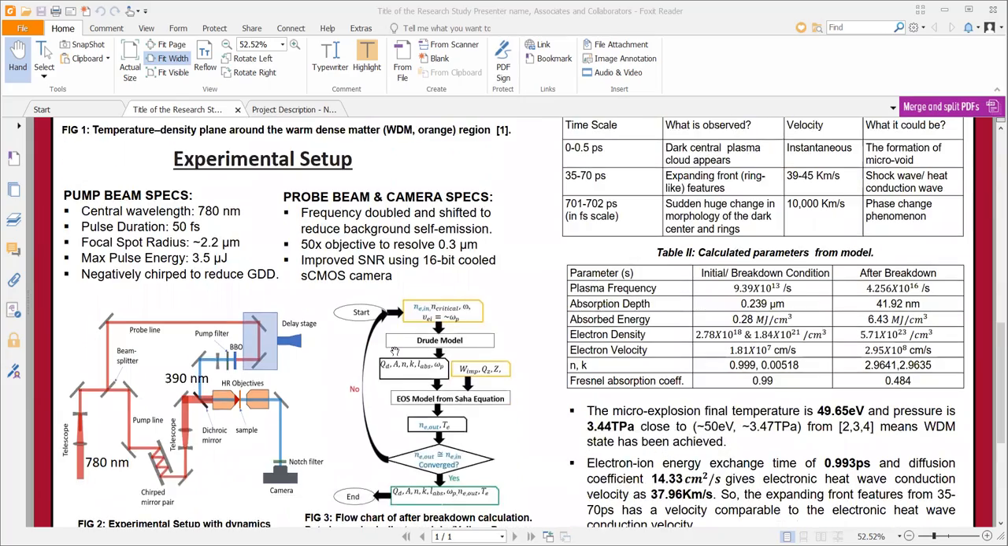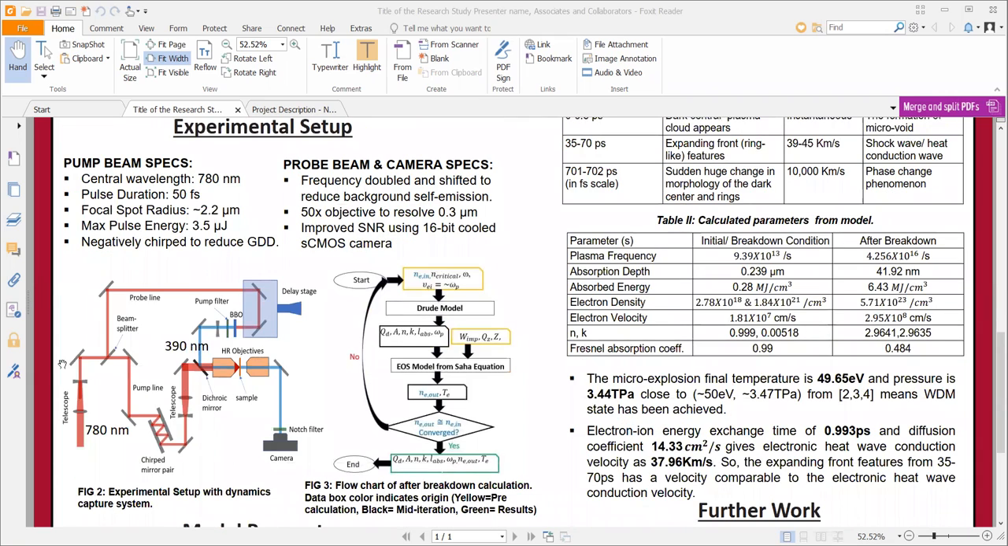To do that, we have to create an experimental setup as shown in figure 2. We have a pump beam with 780 nanometer central wavelength and a pulse duration of 50 femtoseconds, focused at a 2.2 micrometer radius with a pulse energy of 3.5 microjoule, so that we get an intensity of 6 times 10 to the power 14 watt per centimeter squared. This pump beam is negatively chirped so that there is no or reduced group delay dispersion.